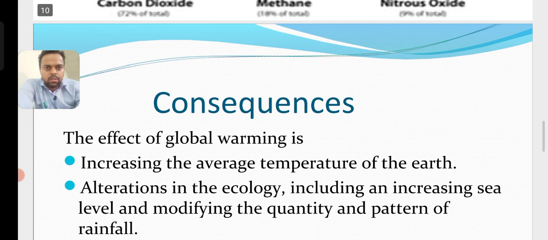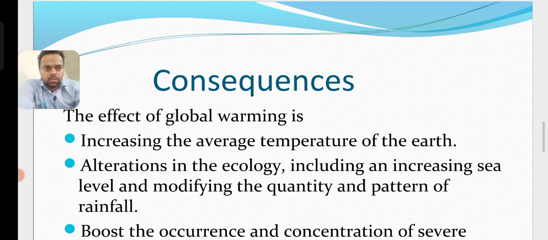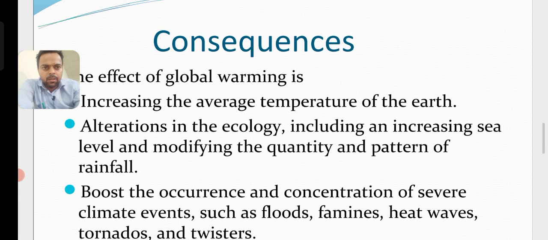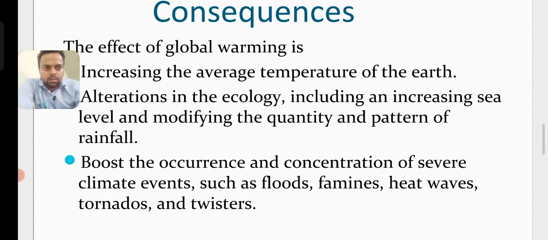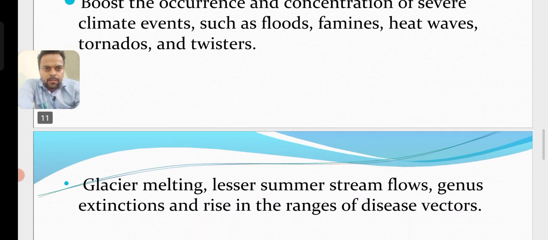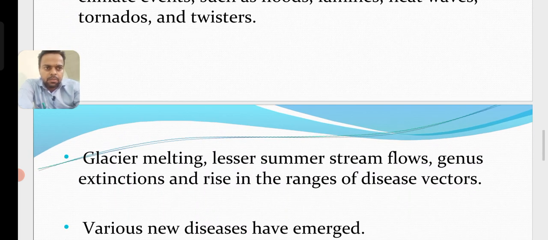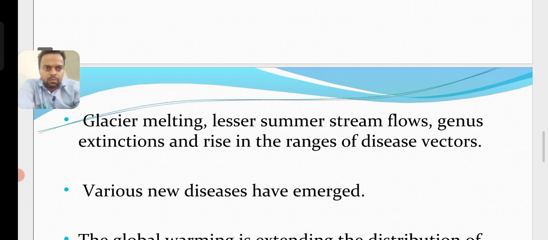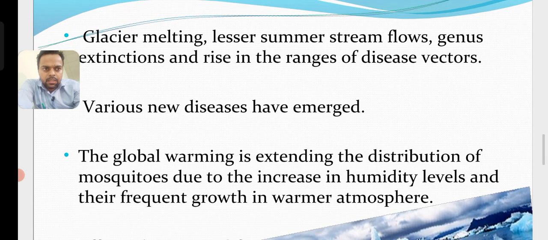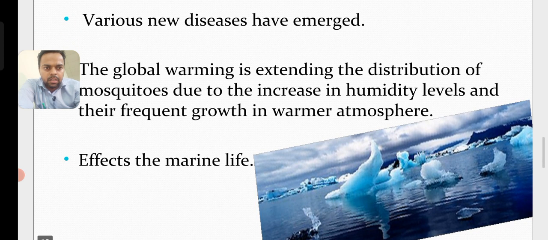What are the consequences? The effects of global warming are an increase in the average temperature of the earth, alteration in the ecology, including rising sea levels and modified quantity and pattern of rainfall, and a boost in the occurrence and intensity of severe climates such as floods, heat waves, tornadoes and twisters. Glacier melting, lesser summer stream flows, and glacial and barren ridges have emerged. It is extending the distribution of moisture due to increasing humidity levels and frequent growth in a warmer atmosphere, and it affects marine life also.